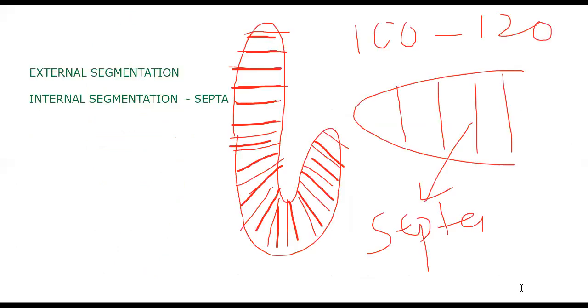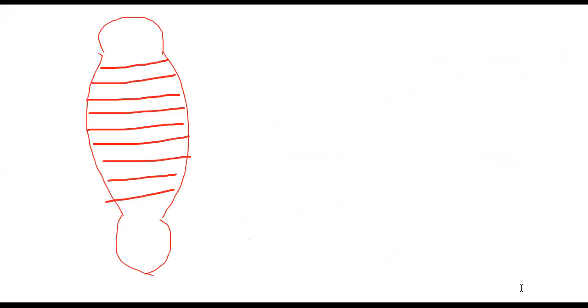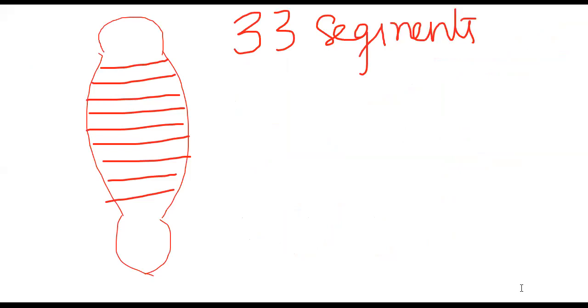What it means is, in some animals 100, in some 110, in some 120. There is no specific number. But if we ask the same in leech, we can answer: 33 segments are present. Exactly 33 segments.